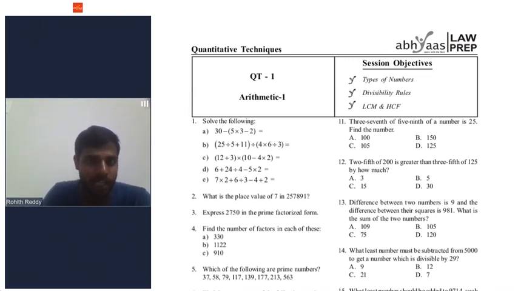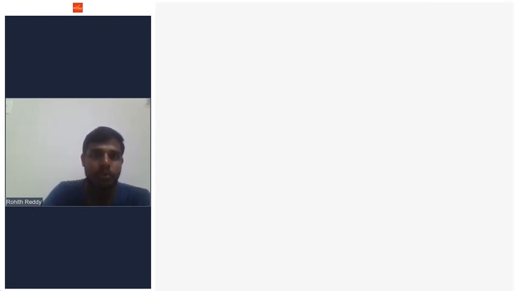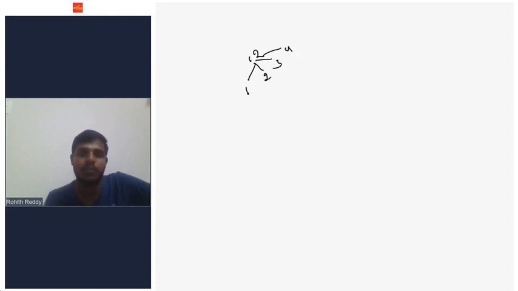Fourth one, we are going to discuss how many factors there are for a number. Okay, this is very important. If I give 12, how many factors are there for 12? What are the factors of 12? 1 is a factor, 2 is a factor, 3 is a factor, 4 is a factor, 6 is a factor, 12 is a factor. So the total number of factors of 12 is 6.